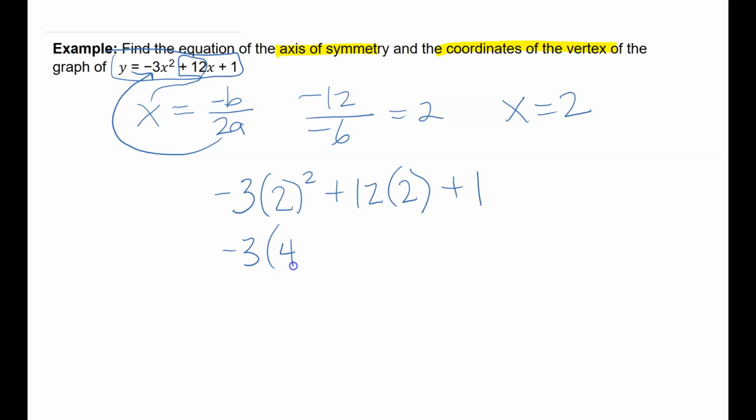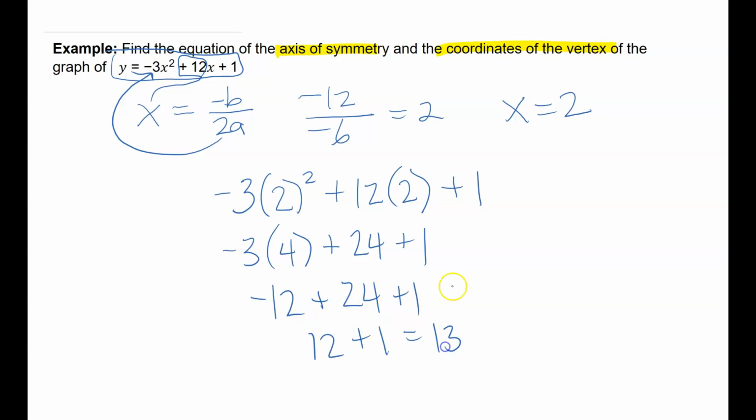So now I have -3 times 4 plus 24 plus 1. And -3 times 4 is -12 plus 24 plus 1. -12 plus 24 is 12, and 12 plus 1 is 13. So my ordered pair, my x value, y value, my ordered pair is when x is 2, y is 13.